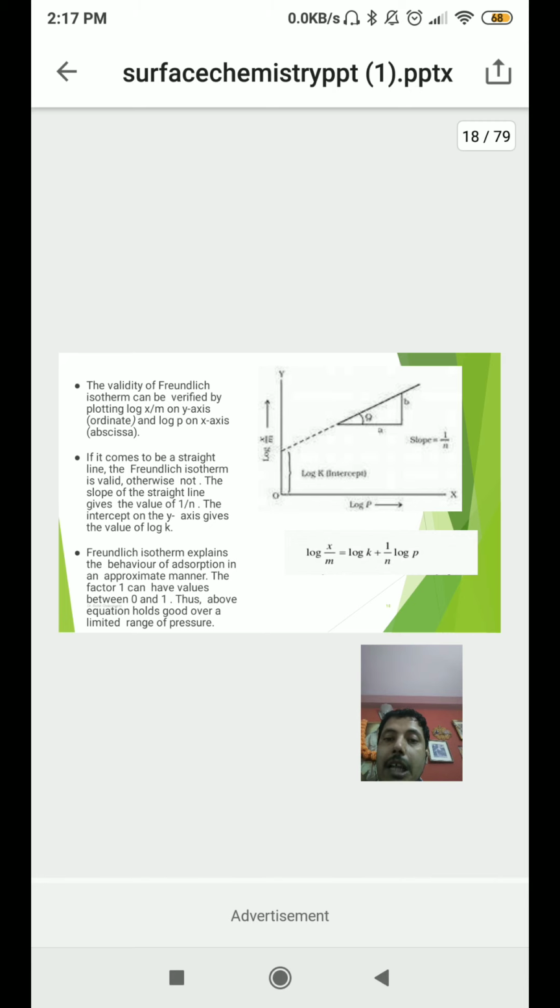The slope of the straight line gives the value of 1/n. The intercept on the y-axis gives the value of log k. This is already very clear from this slide also.